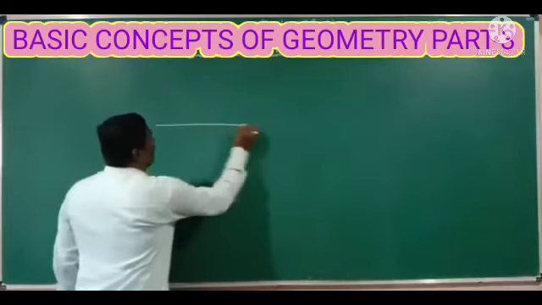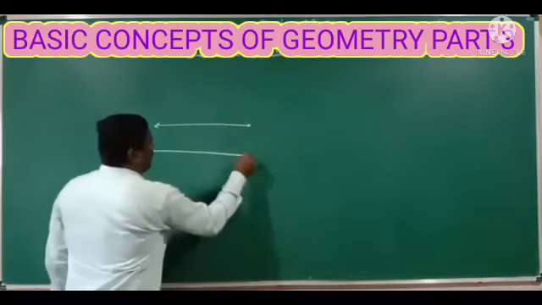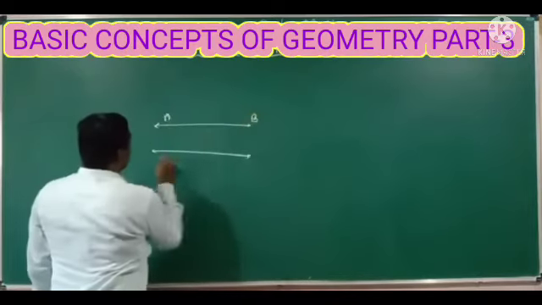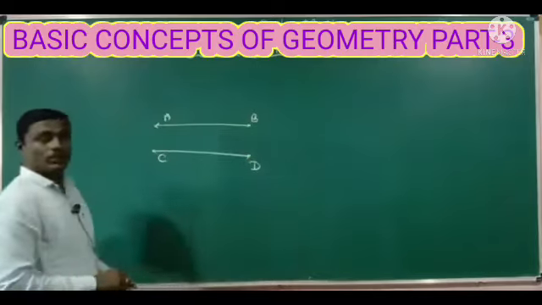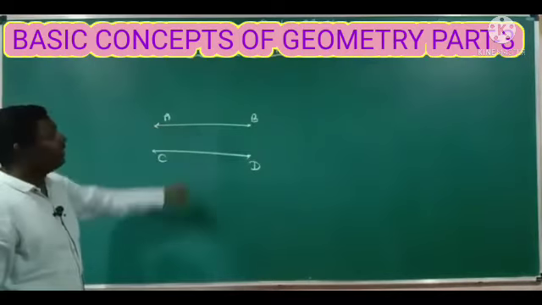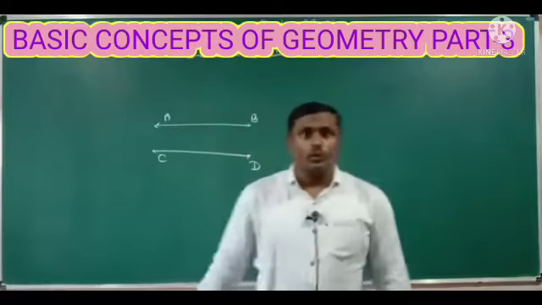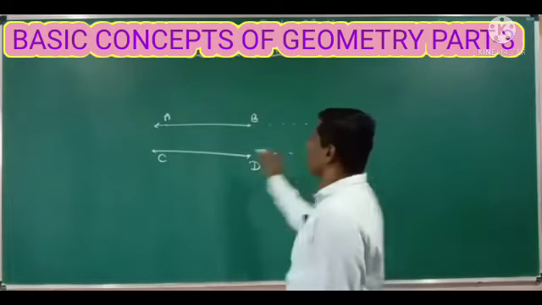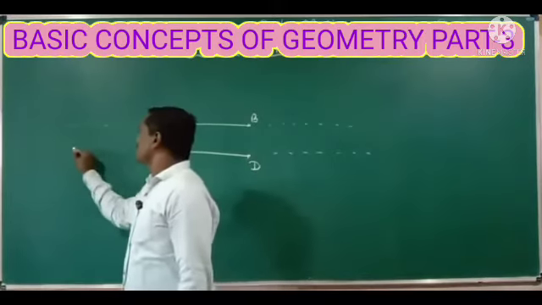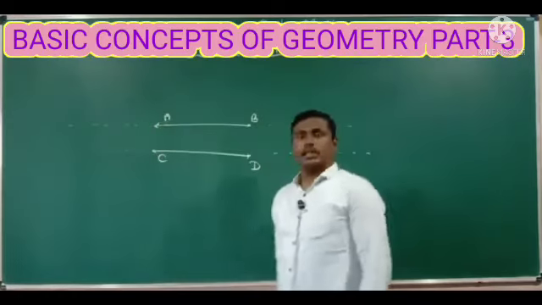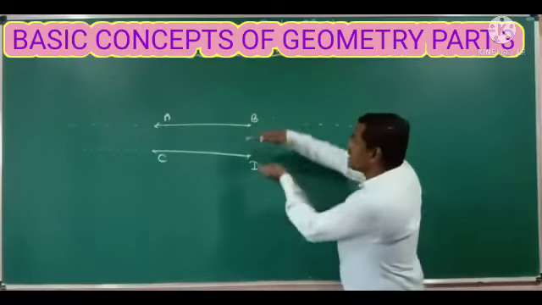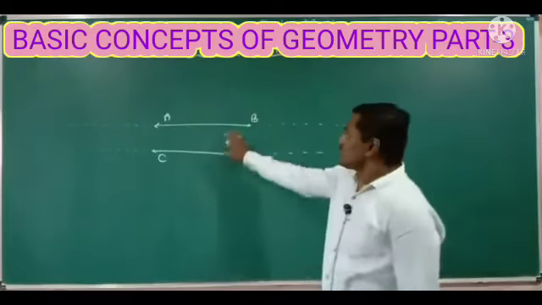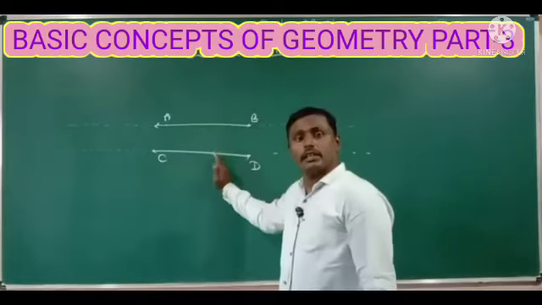Here, for example, I will take two parallel lines. AB and CD are the two parallel lines. Even if we extend these lines on both sides, they will not intersect each other. And the distance between these two parallel lines remains the same, right? So the distance between the lines AB and CD remains the same.